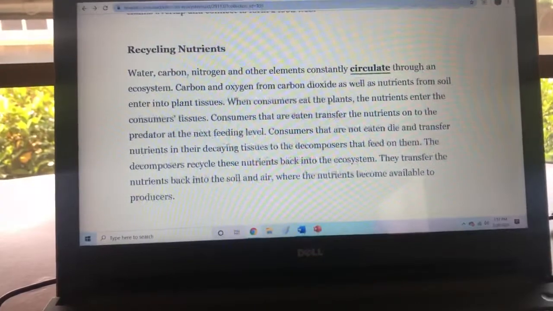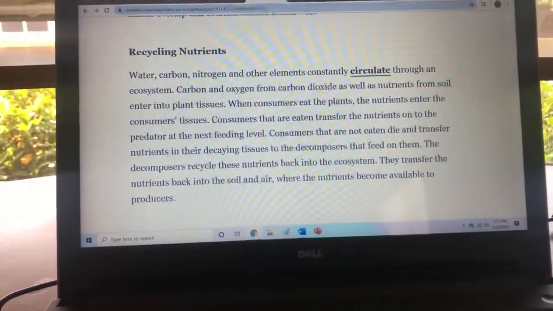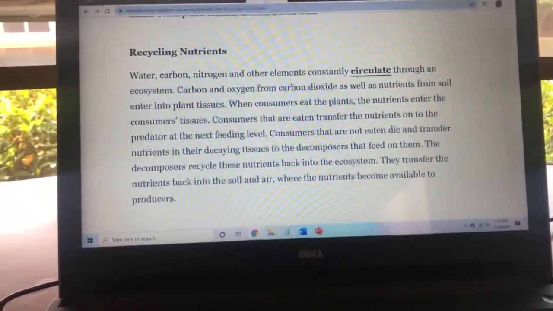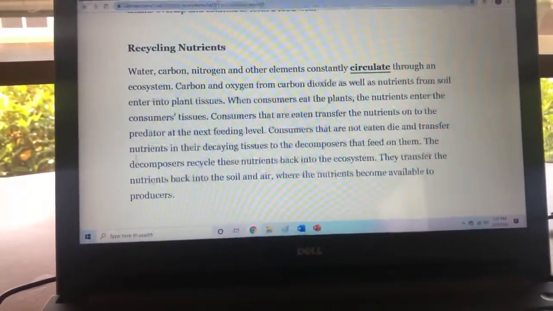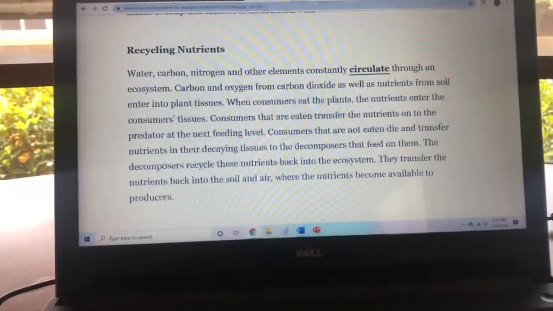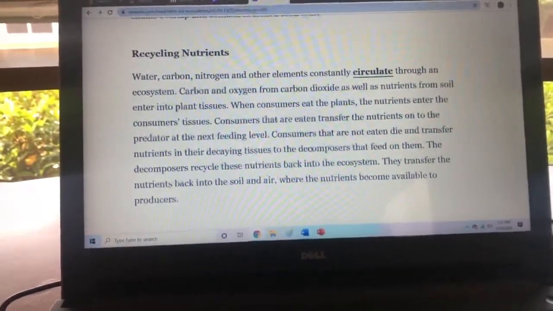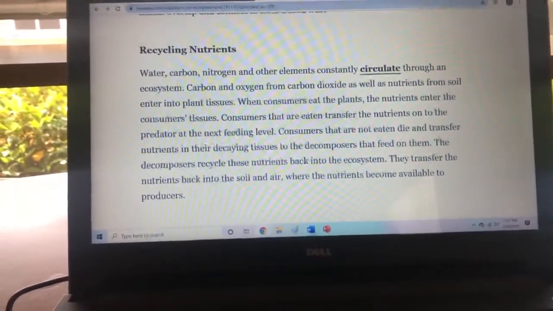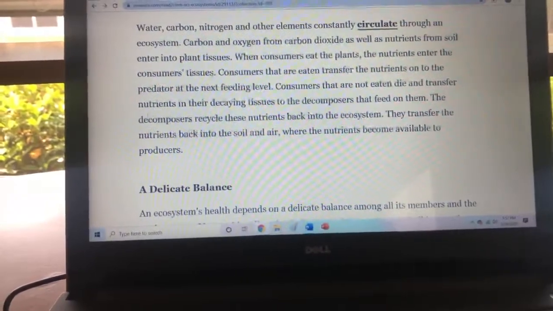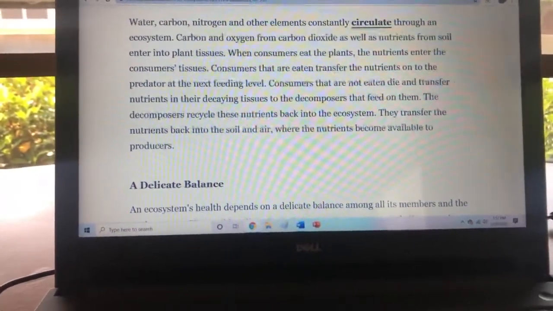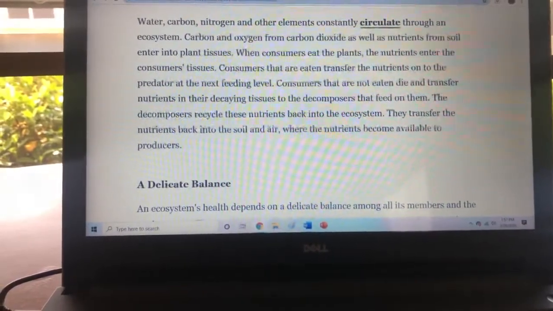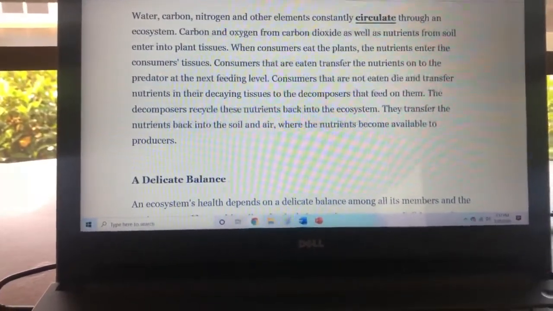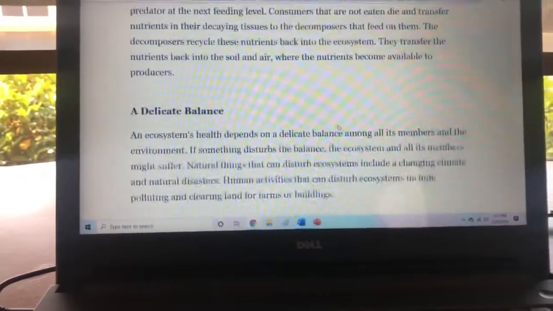Consumers that are eaten transfer the nutrients onto the predator at the next feeding level. Consumers that are not eaten die and transfer nutrients in their decaying tissues to the decomposers that feed on them, all the worms in the dirt. The decomposers recycle these nutrients back into the ecosystem. They transfer the nutrients back into the soil and air, where the nutrients become available to the producers, the plants.